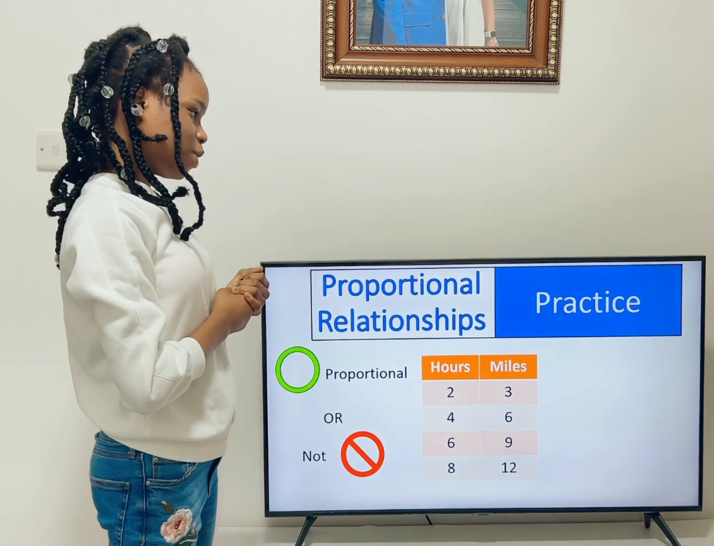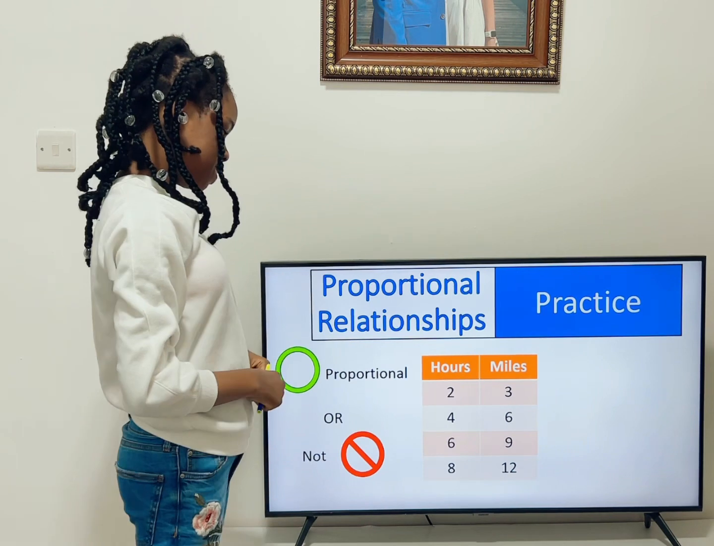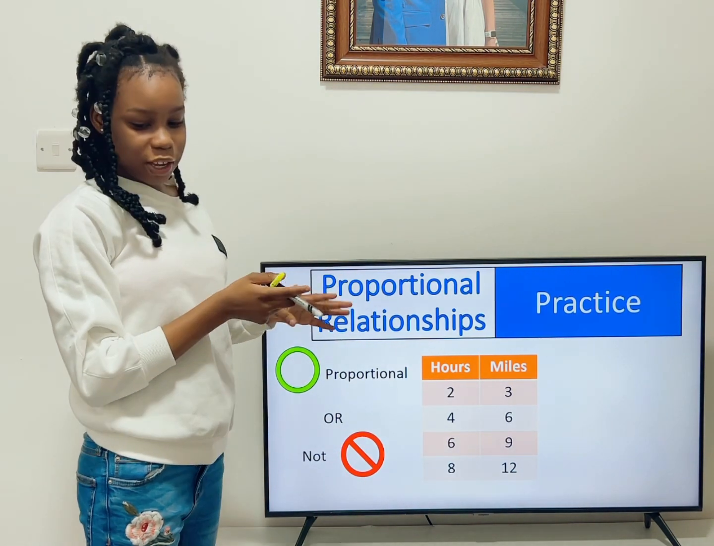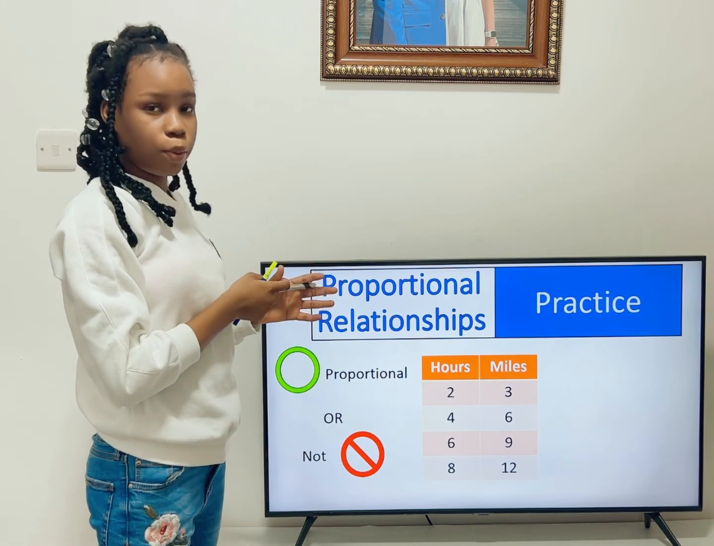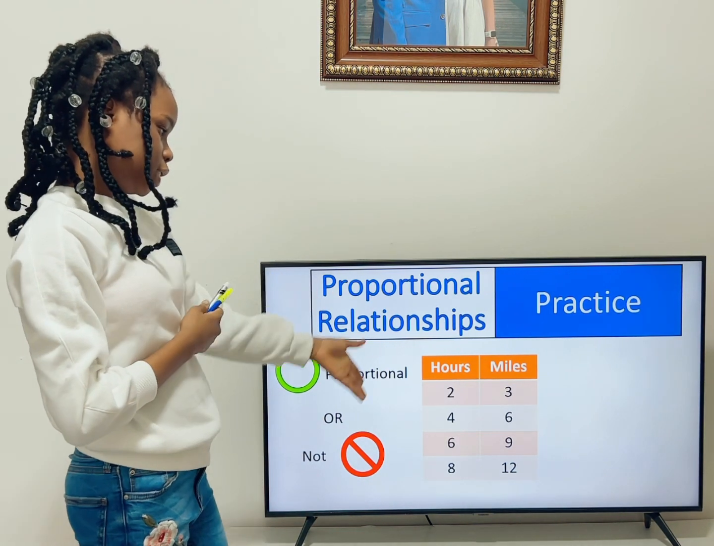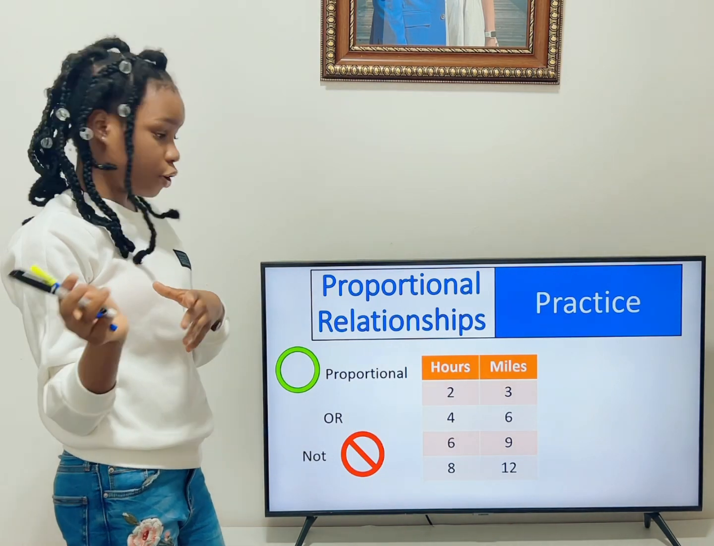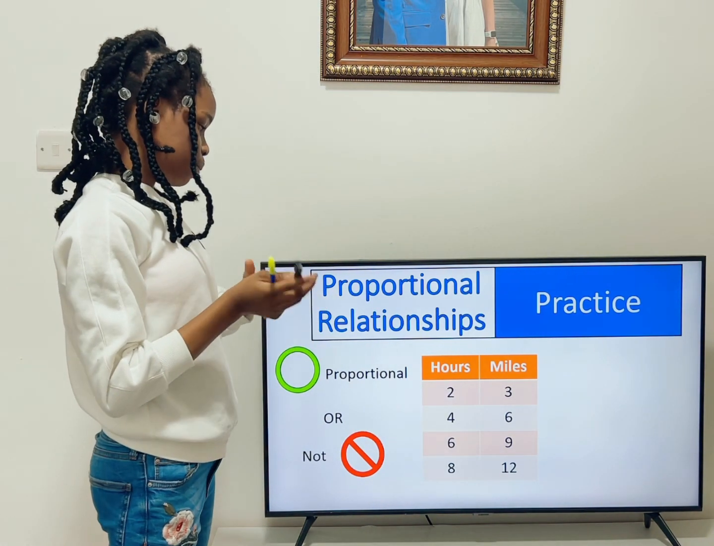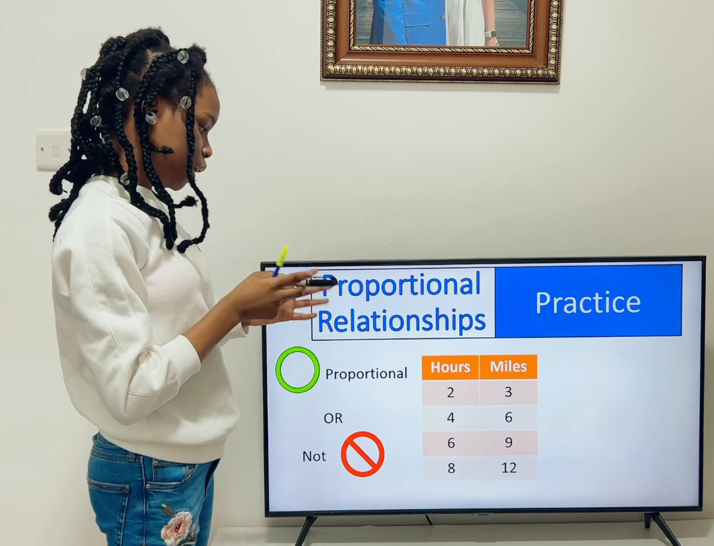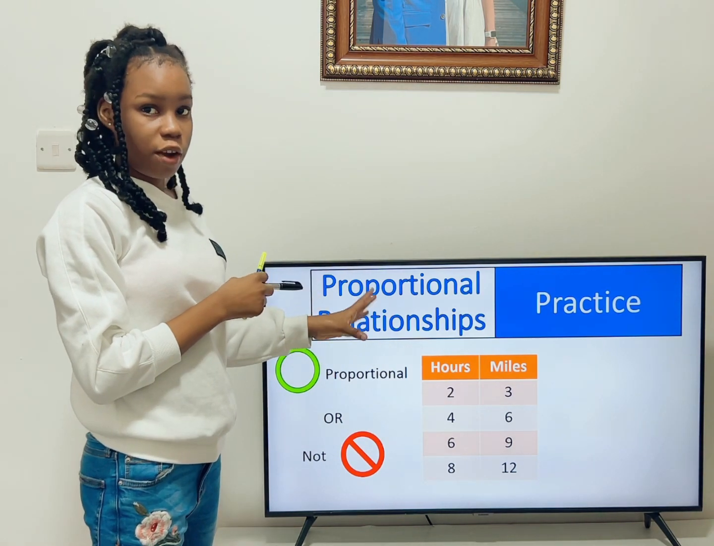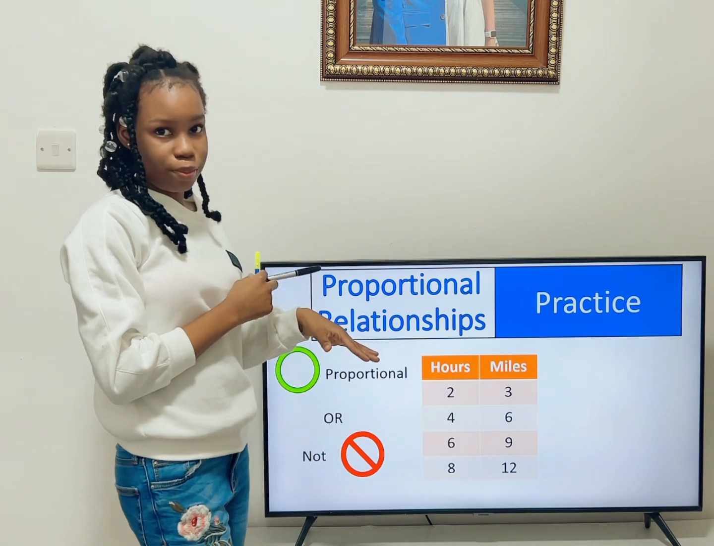Now, we have a question here. As you can see, it's practice. And basically, all you guys have to do is solve this one and tell me if it's a proportional or a non-proportional relationship. As you can see, the chart is over here. Remember, you just have to do 3 divided by 2, 6 divided by 4, 9 divided by 6, 12 divided by 8, and you just get your answer from there. I've already given you the chart. You don't need to multiply.